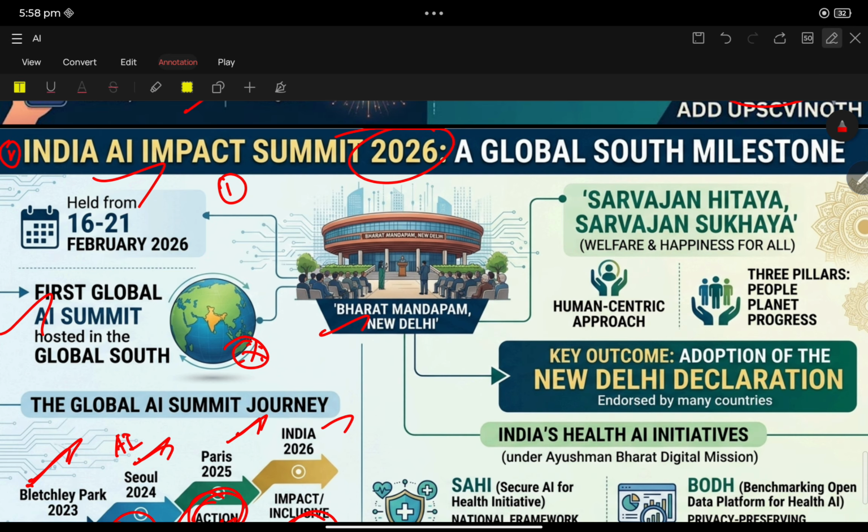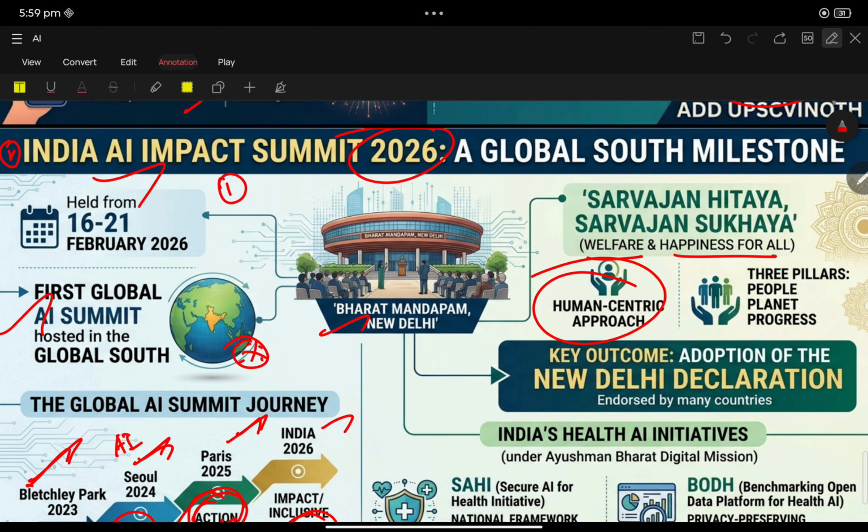Sarvajan Hitaya, Sarvajan Sukhaya. That means welfare and happiness for all. That is the human-centric approach. Three pillars of India's AI Impact Summit: people, planet, progress.